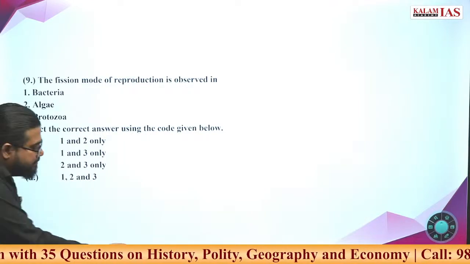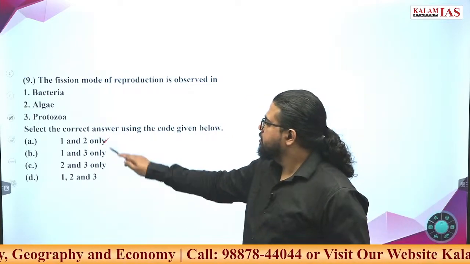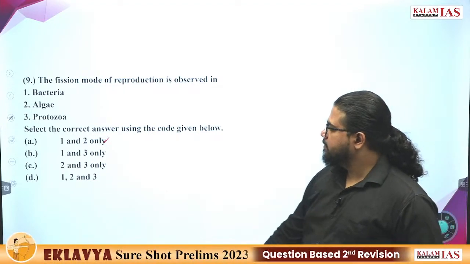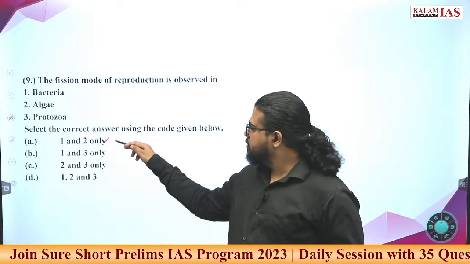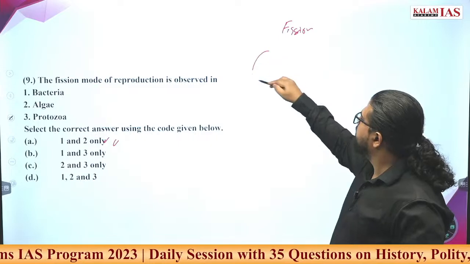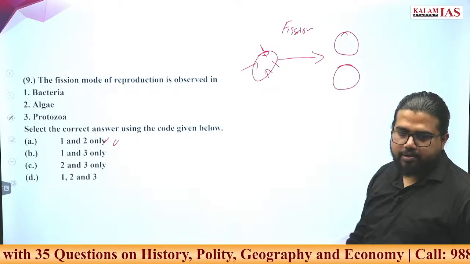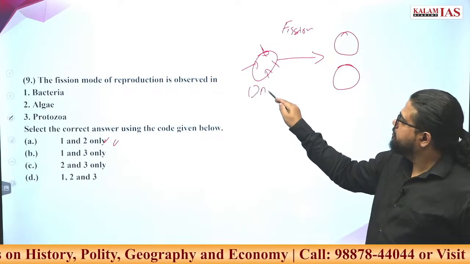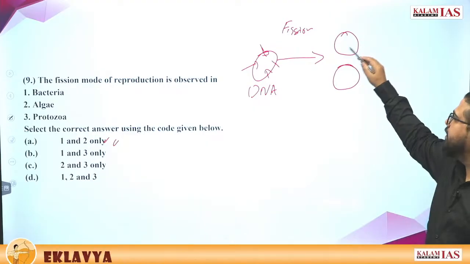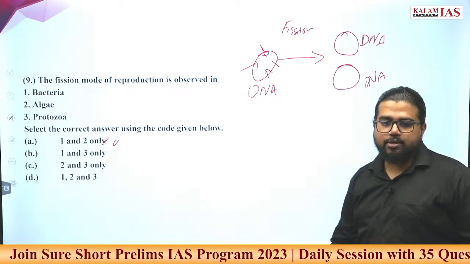Tell me what the answer is. A. Okay. Fission mode of reproduction. What exactly is this? There will be a material, it will consume enough components, then it will split into two different materials. What happened to the DNA of this material? Same characteristics of the DNA will be forming in the offspring also. So is this an advantage or a disadvantage?